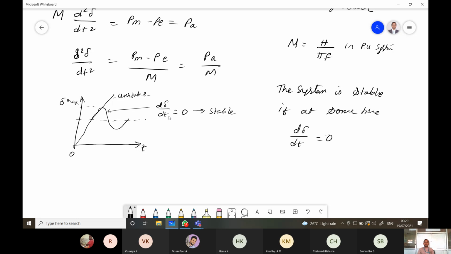So this continuous damping will die out, then the system will come back to the stable constant equilibrium point. So when d delta, that is changing with respect to time, delta is continuously varying with respect to time. After some time this damping will die out, and it comes back to stability. So when this condition becomes 0, then it will come back to the stability point. Therefore d delta by dt should be 0 and the system will be stable, and if d delta by dt is greater than 0, the system will be unstable.